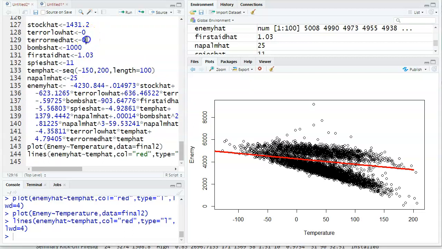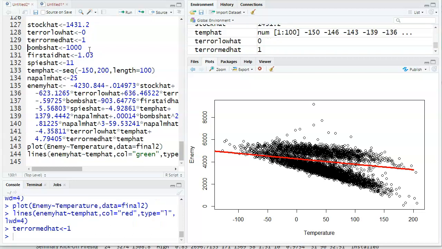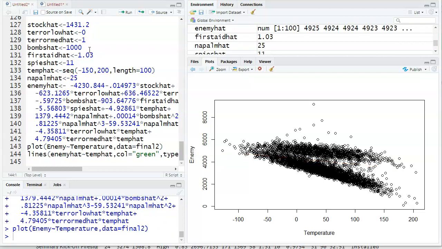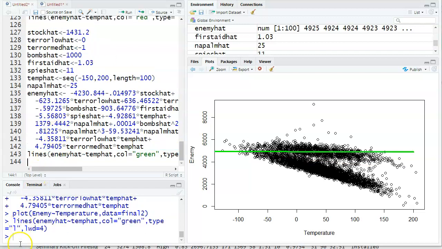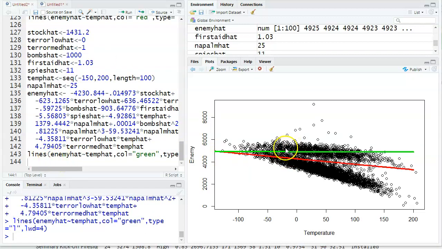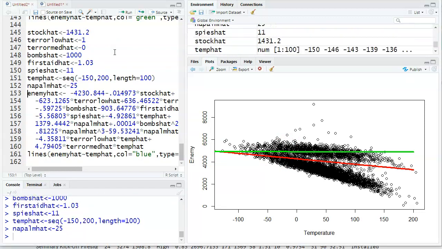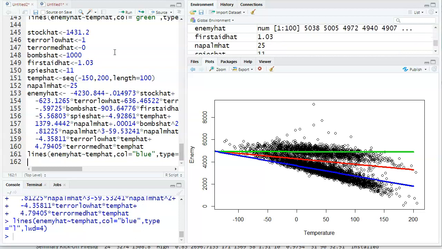Copy and paste for medium, and I want to change red to be, I don't know, we'll try green. Oh, I redid the plot. Oh, no, you're only supposed to do that the first time. Hang on. Okay, there's high, medium, and change this to be low, turn off medium. There's enemy hat, changed it to a blue line.